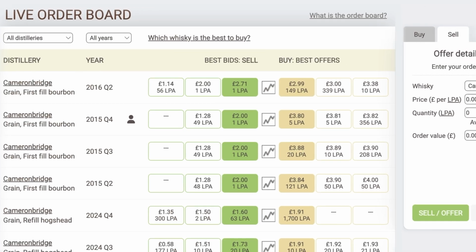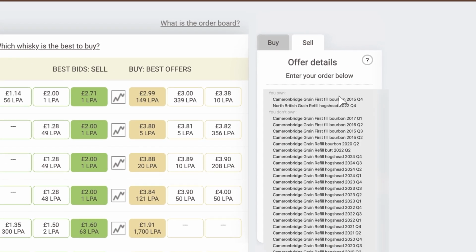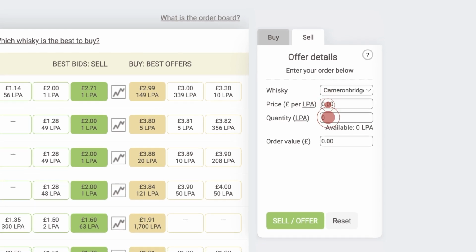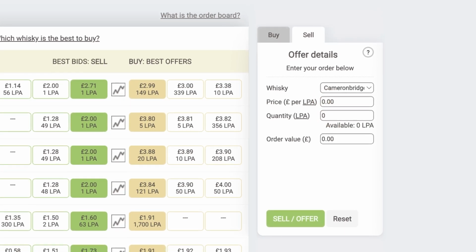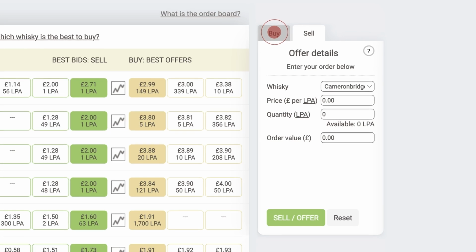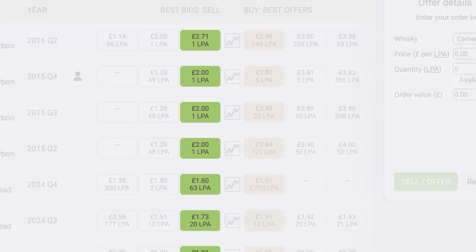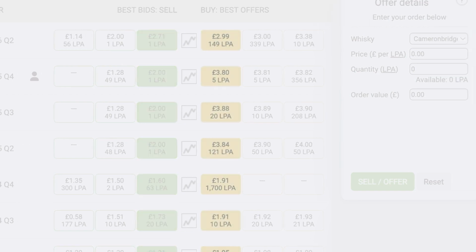The order panel lets you select distilleries, including year and quarter, investment volumes, price and order quantity. Note the Buy-Sell tabs on the order panel. As we're looking to sell whisky, green bricks represent bids by investors looking to purchase whisky stocks. Amber bricks represent sell offers, investors offering their stock for sale.